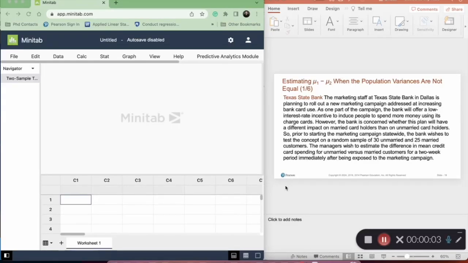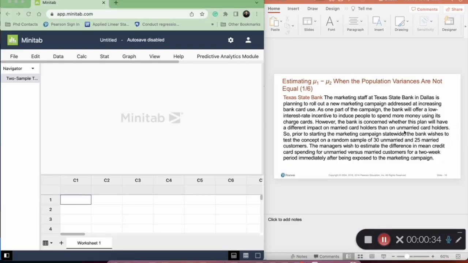Okay, the marketing staff at Texas State Bank in Dallas is planning to roll out a new marketing campaign addressed at increasing bank card use. As one part of the campaign, the bank will offer a low interest rate incentive to induce people to spend more money using its charge cards. However, the bank is concerned whether this plan will have a different impact on married cardholders than on unmarried cardholders.